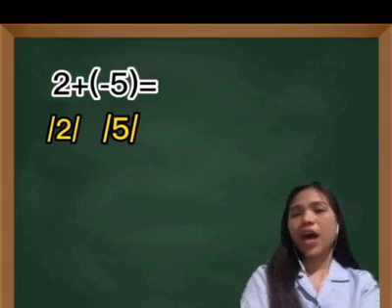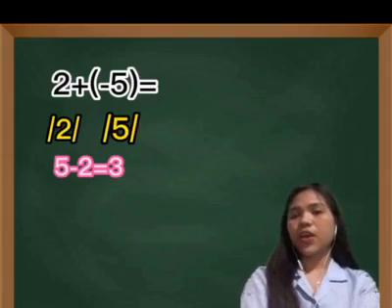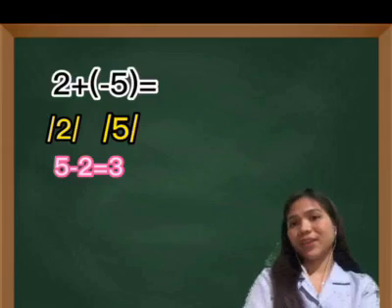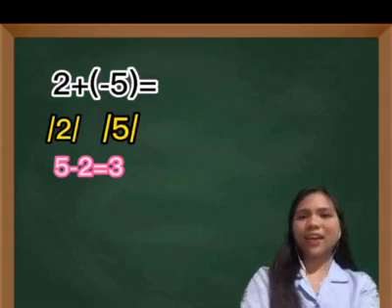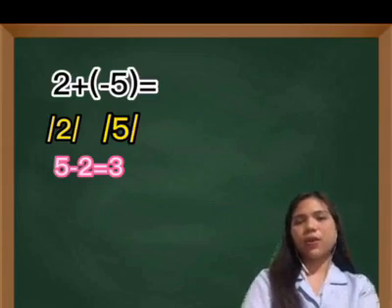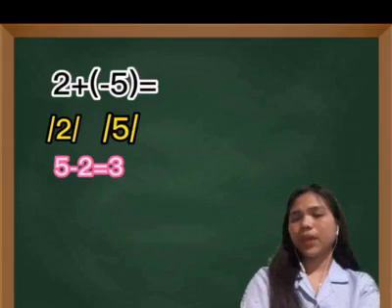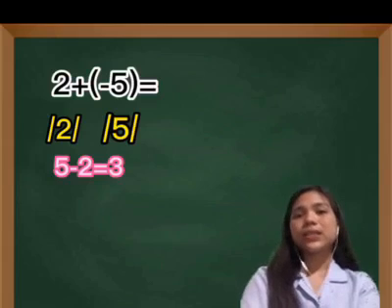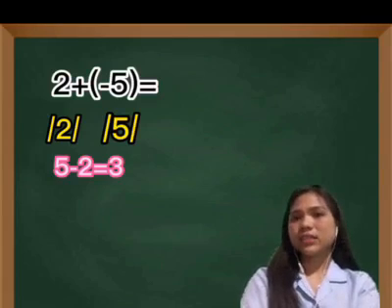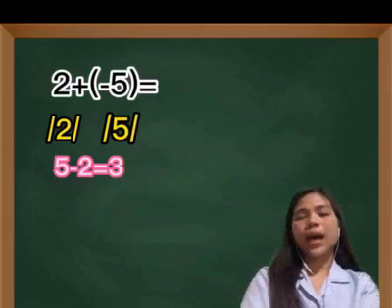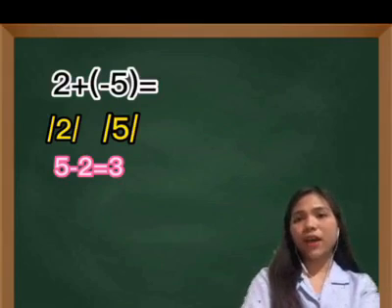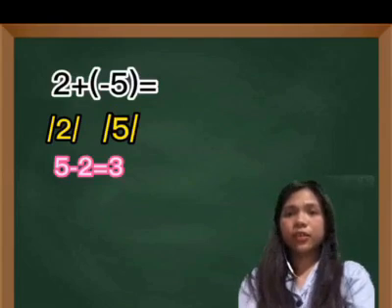Since 5 has the greater value, we subtract 2 from it. So 5 minus 2 equals 3. But again, it is not our final answer. We copy the sign of the number with the greater value. Since the greater value is negative 5, our answer will also be negative. So 2 plus negative 5 equals negative 3.